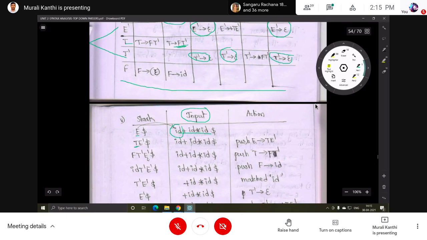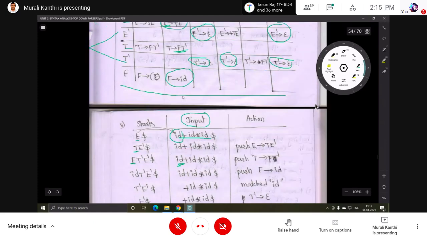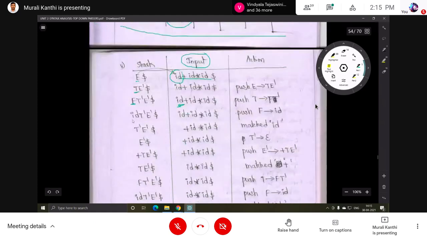Okay, now which one is the top? F is the top of the stack. The input symbol is ID only. F, ID: what is the entry in the table? F row, ID column. ID is there. So push ID onto the stack. Now ID on the stack and ID in the input: matched.